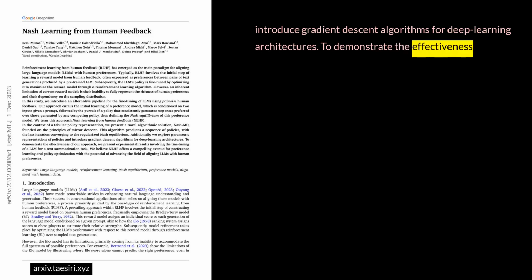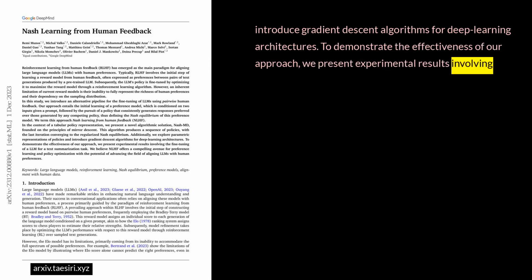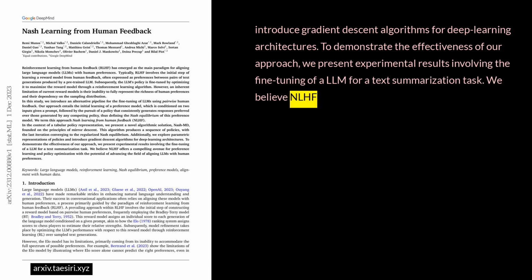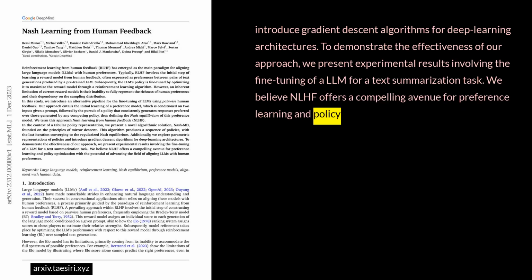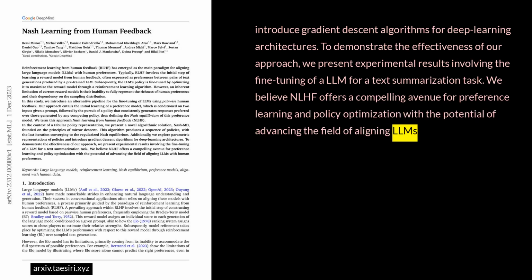To demonstrate the effectiveness of our approach, we present experimental results involving the fine-tuning of a LLM for a text summarization task. We believe NLHF offers a compelling avenue for preference learning and policy optimization, with the potential of advancing the field of aligning LLMs with human preferences.